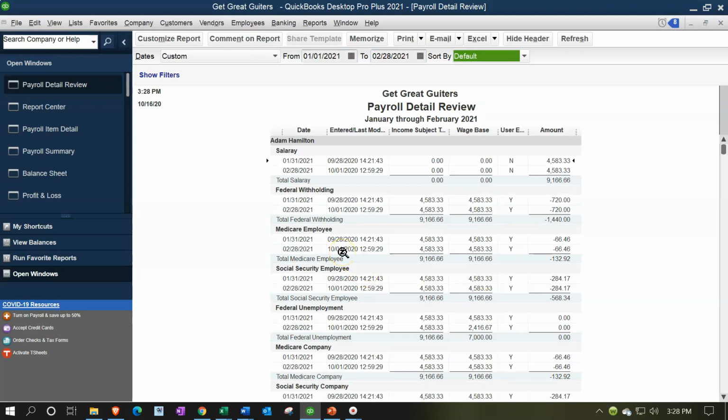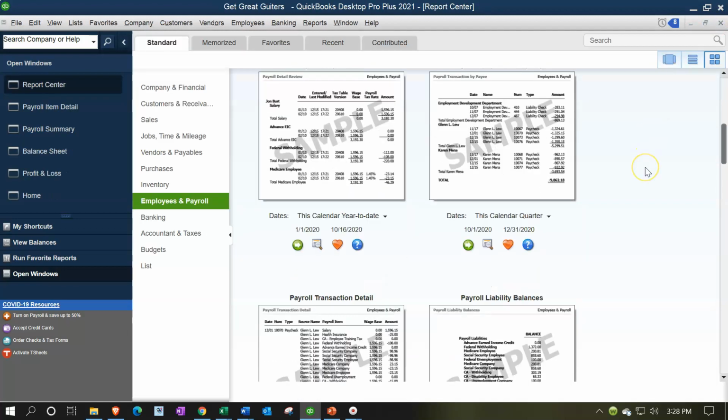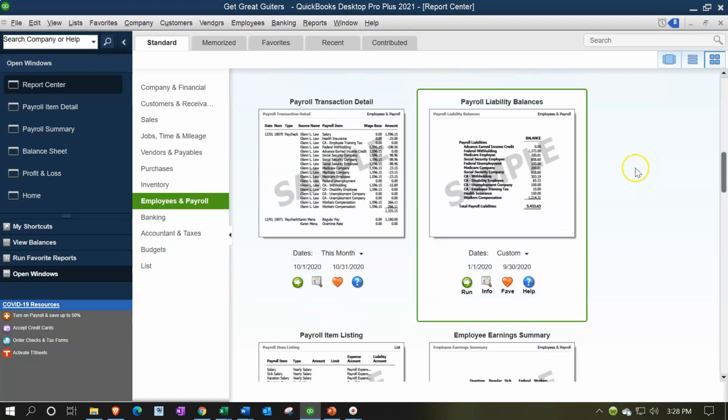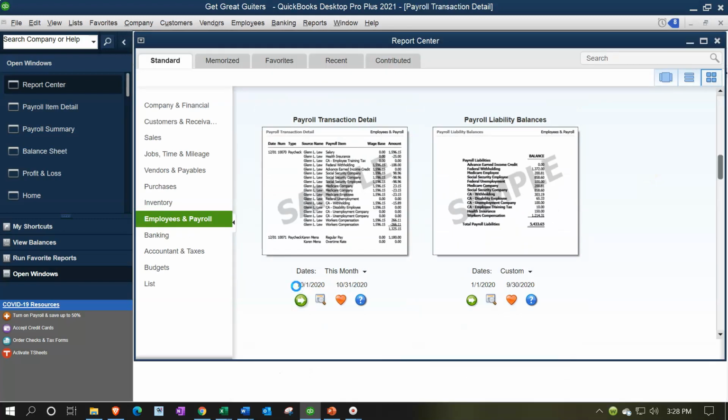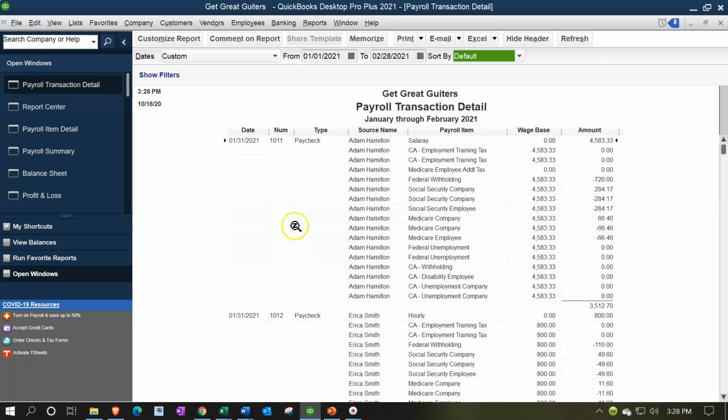Okay, so we already did the detail review. We saw that last time. All right. So then let's go to the next one. We got the payroll transaction detail. Let's run that one. And I'm going to say this is from 01/01/21 to 02/28/21. So now we've got each paycheck. So now we've got Adam.